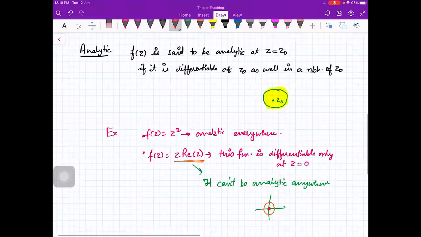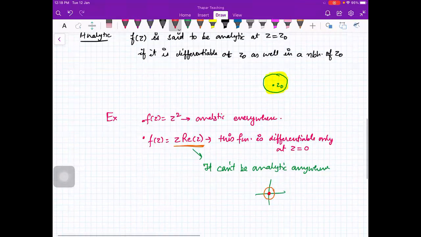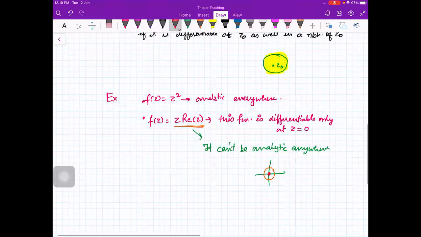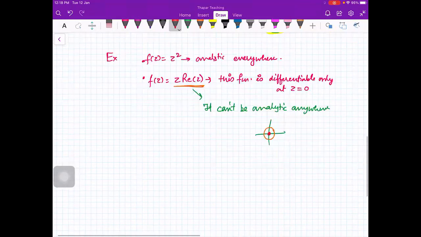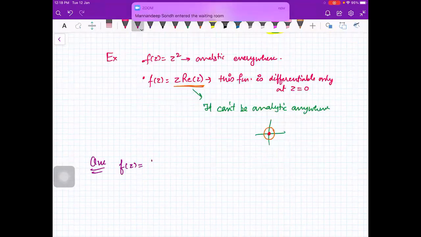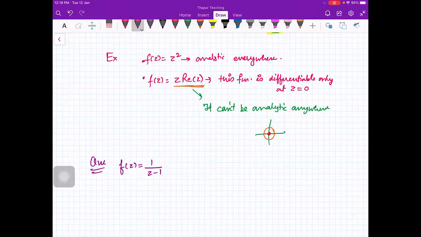I'll do one more example and then we can go to the next concept. Your problem is: you are given a function f of z is equal to 1 upon z minus 1. Show that this function is analytic at 1 plus iota.